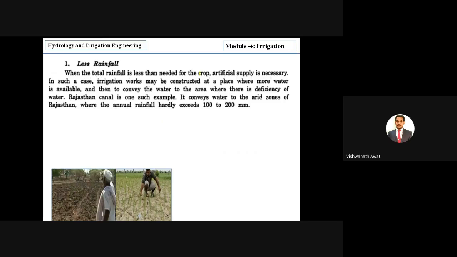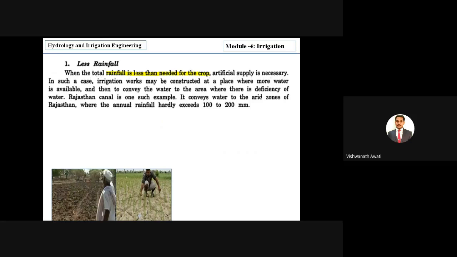We require a minimum amount of water for complete growth of the crop. When we get less than needed, we have to supply water artificially. When rainfall is lesser than needed for the crop, artificial supply is necessary.